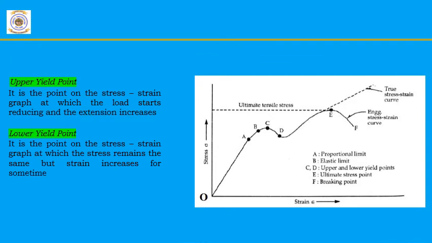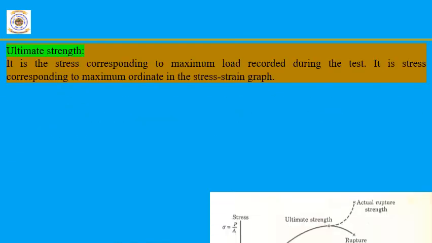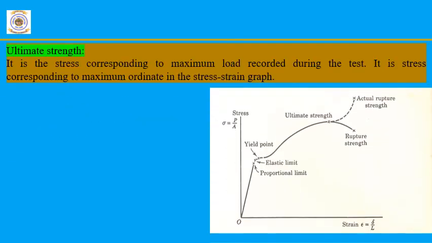In the case of the upper yield point, the point C is the upper yield point, whereas the point D is the lower yield point. At the upper yield point, with a small amount of load, there is a large increment in the length of the sample, whereas at the lower yield point, we can see the stress is constant, whereas the strain is increasing. Once it crosses the lower yield point, there is an increase in both stress and strain.